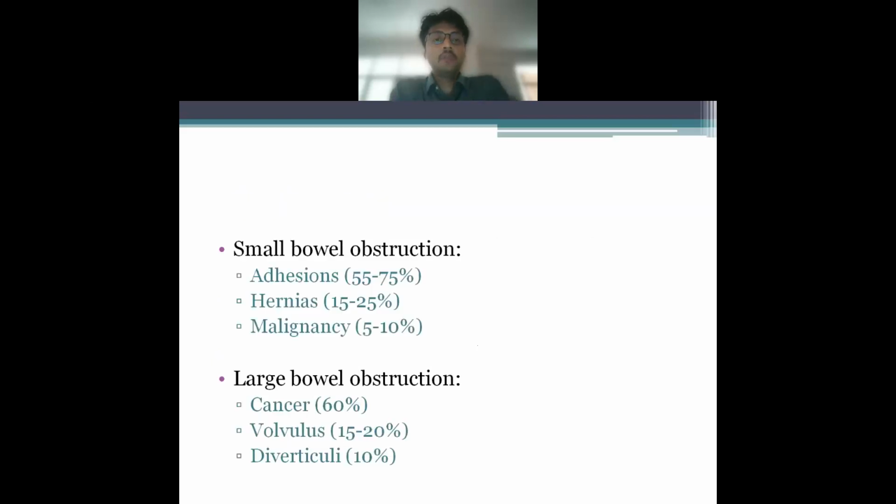The causes of small bowel obstruction and large bowel obstruction are different. In small bowel obstruction, adhesions remain the most common cause in 55 to 75% of the cases, subsequently followed by hernias and then malignancies. While in large bowel obstruction, adhesions as the cause of obstruction is a very rare finding. But neoplasm is one of the most common findings in large bowel obstruction, followed by volvulus and then diverticulitis. So there is a huge difference between the causes: adhesions in small bowel while malignancy in large bowel.